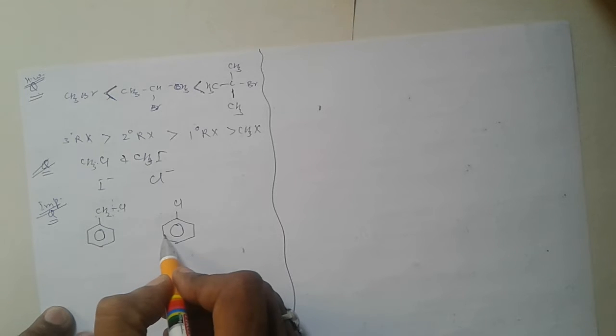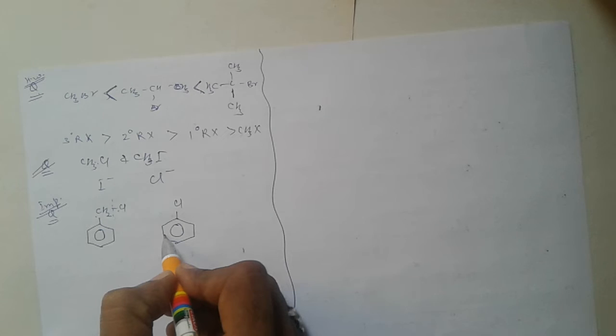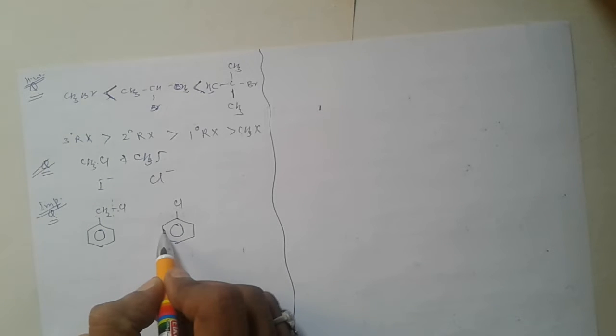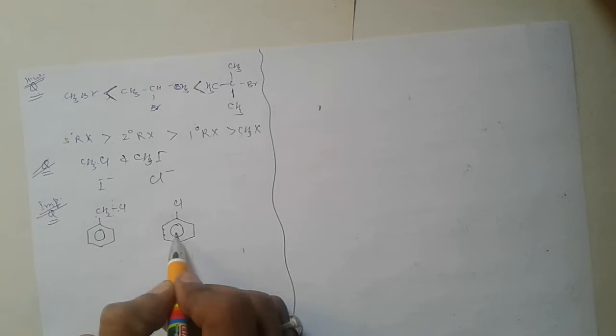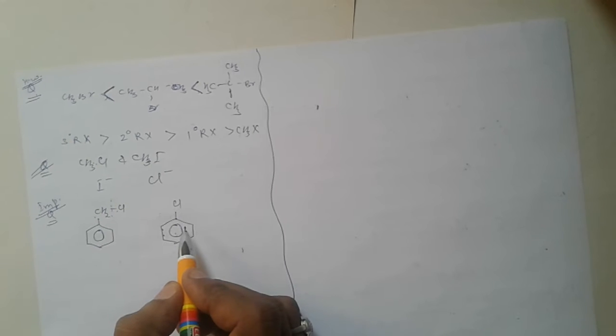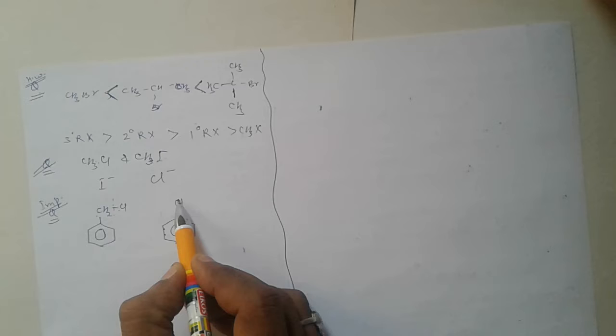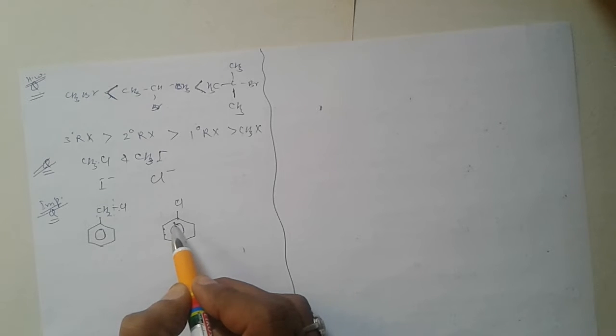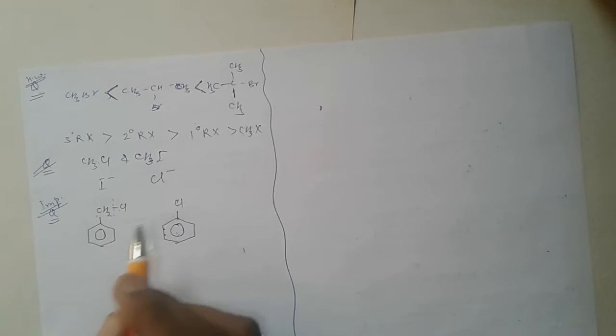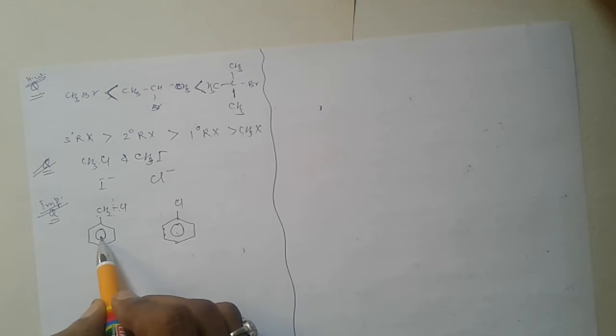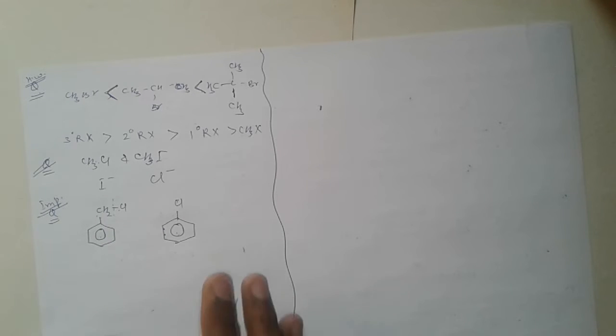But in chlorobenzene, ionization leading to a carbocation is not possible. We know that the carbon chlorine bond in chlorobenzene has partial double bond character due to resonance, so it is less reactive than benzyl chloride towards SN1 reaction. Very important question.